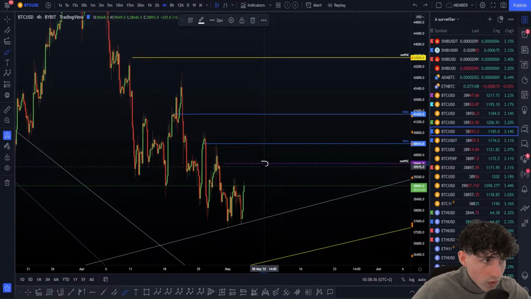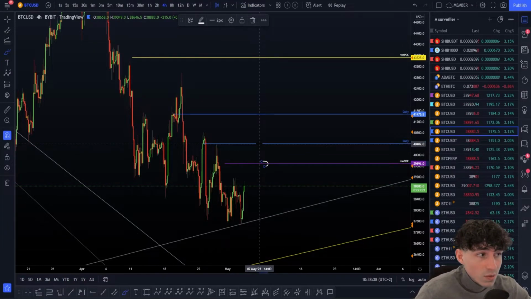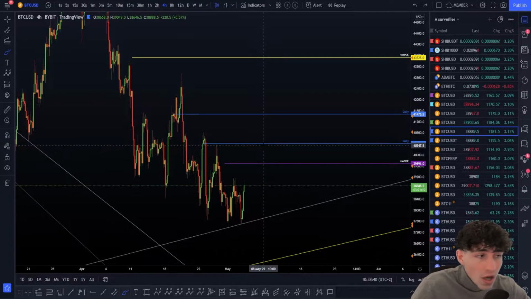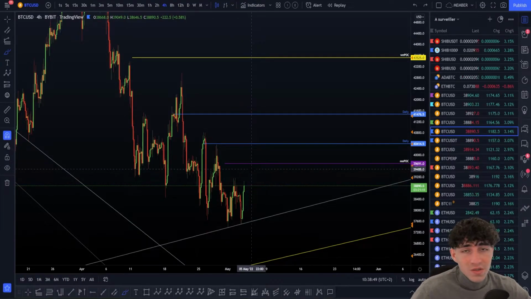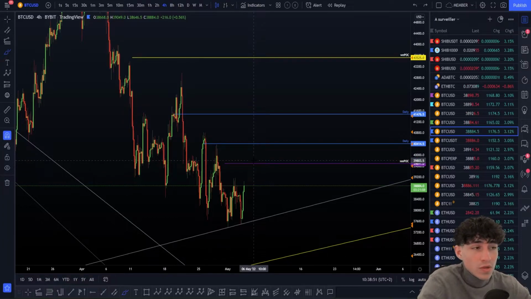You have to look for a short here because why? Because this is a resistance. We have to look for a short here because this is a resistance. All depends on how we approach these levels. There are some different level approaches. We have seen that with VIPs and core subscribers on the website. I did a video on all the level approaches, the main ones. How do we approach the levels, and the data most of the time behind the market.